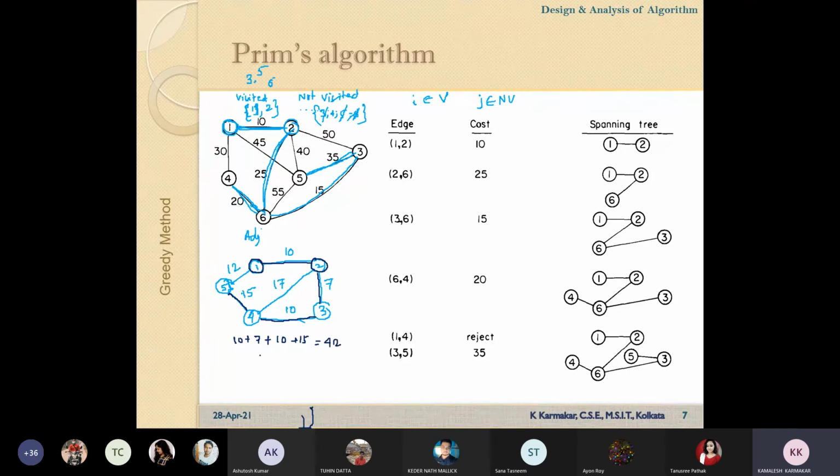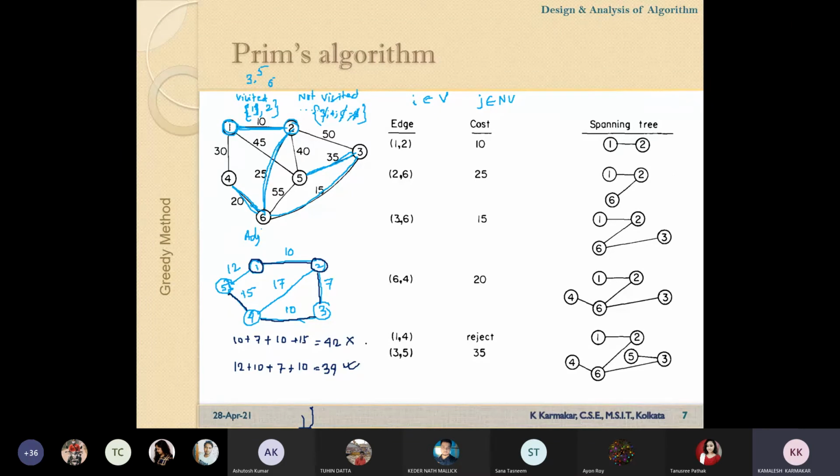Yes, sir, it's 42. But actually this graph has a spanning tree having cost 12 plus 10 plus 7 plus 10, so this one is 39. This one is optimal, but what we found is not an optimal solution.